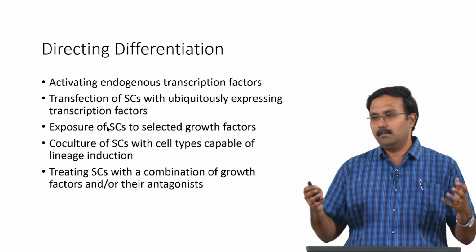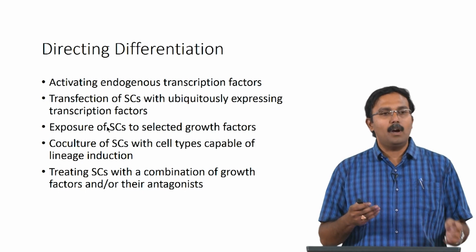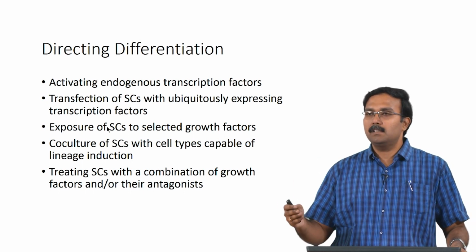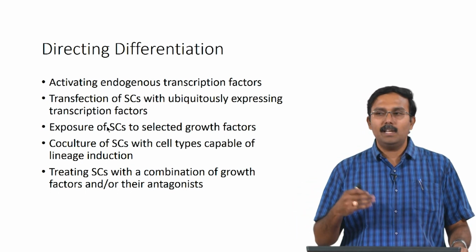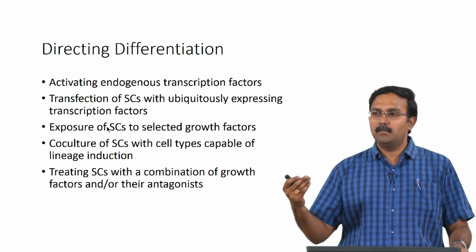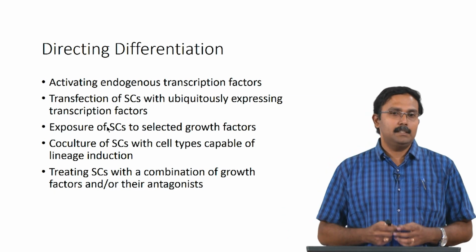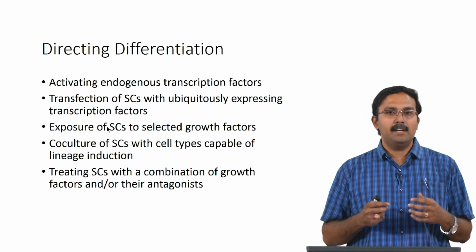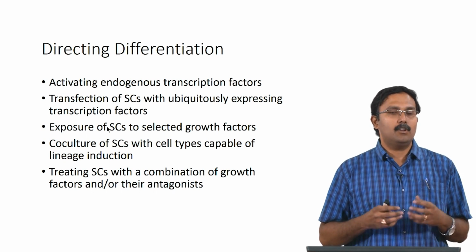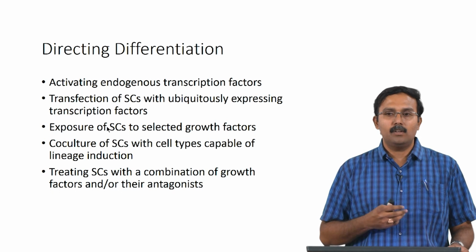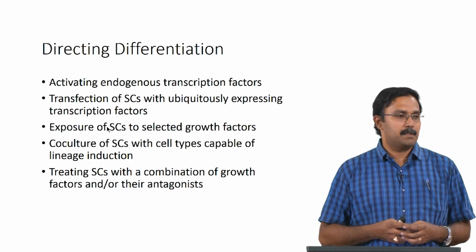We are looking at a tissue engineering application where we are going to use these stem cells, and we would want to differentiate them to produce specific cells with desirable functionality, so that the tissue we develop will be able to perform its functions. This is basically done through activating endogenous transcription factors, or through transfection of stem cells with ubiquitously expressing transcription factors.